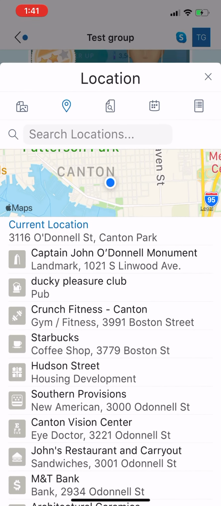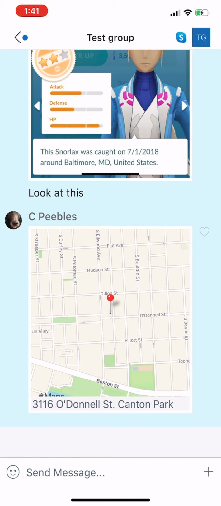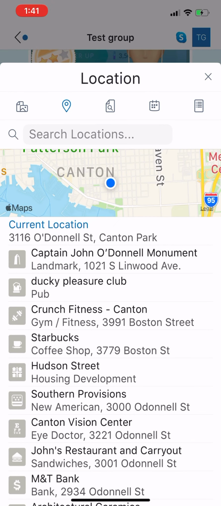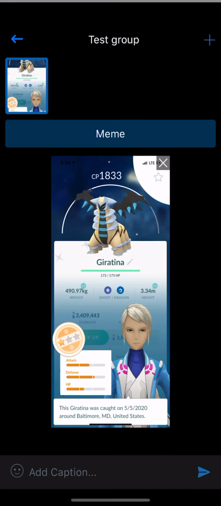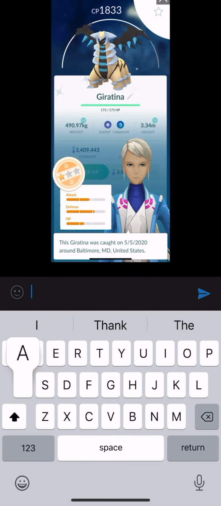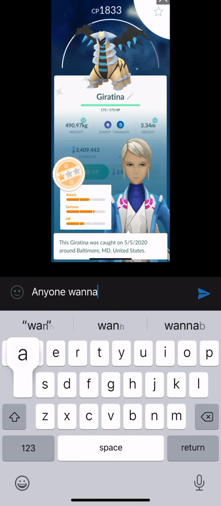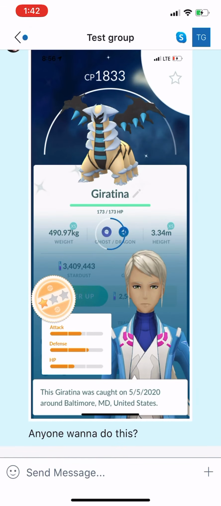So that's mainly how you're going to post stuff in the chat if you want to share your location or post a picture. But mostly what you guys are going to do is create an event. If you go in as a new member and try to post a picture of the gym and the raid boss or whatever and say, you know, anyone want to do this, and post that in the main chat, that is probably not going to work, guys. That generally does not have good success.